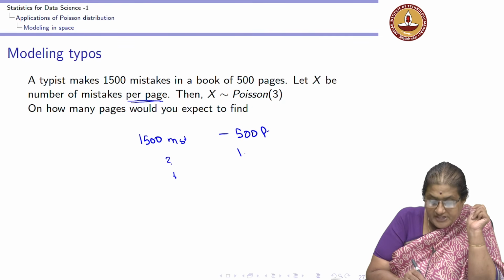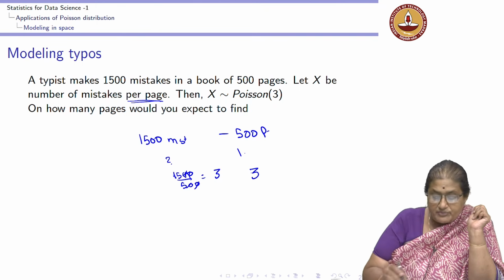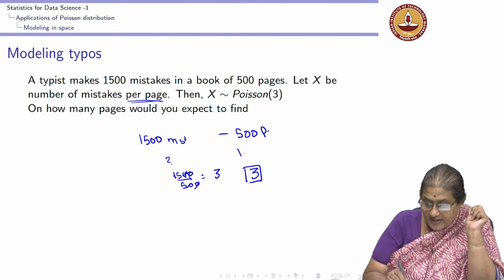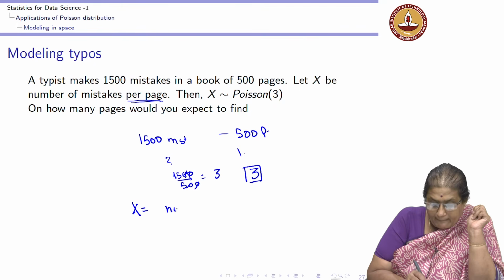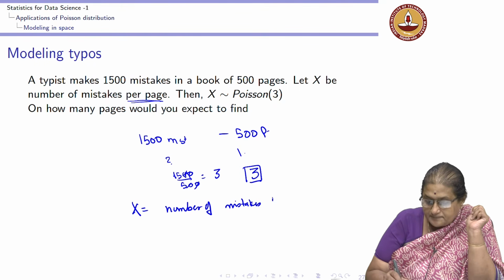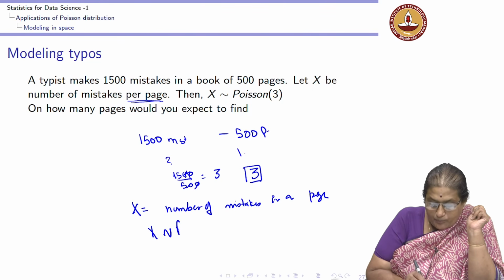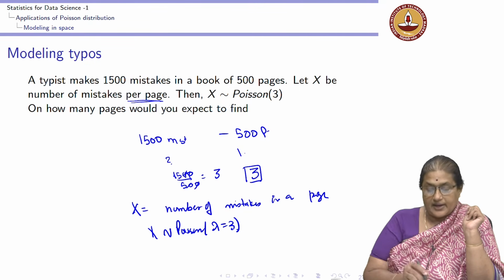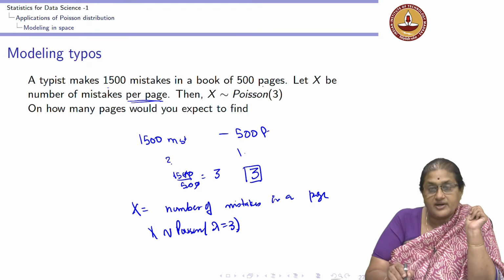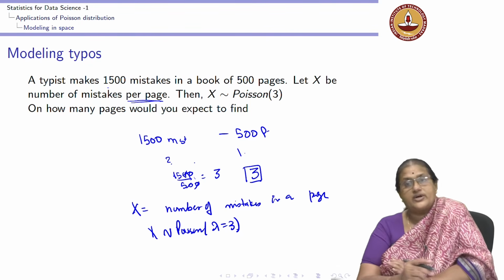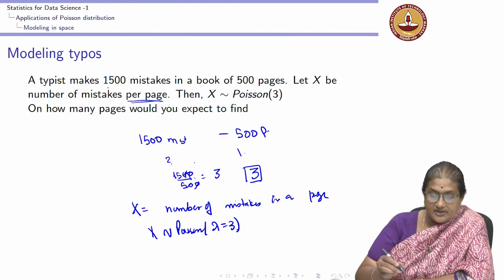By cross multiplication, it is going to be 1500 by 500, which is equal to 3. So, the average number of mistakes in a page is going to be 3. If x is the number of mistakes in a page, then I know that x is a Poisson with parameter lambda equal to 3. And how did I get this 3? I know 1500 mistakes and 500 pages. So, in one page it is 1500 by 500, which is 3.